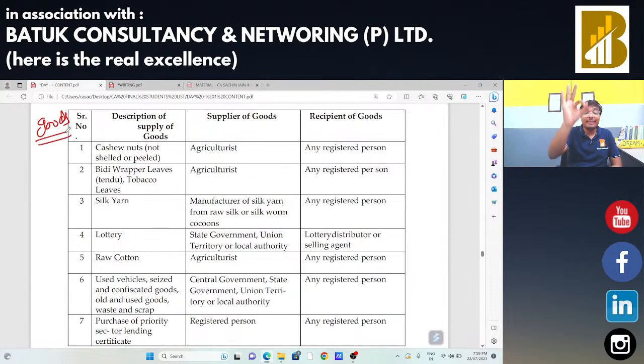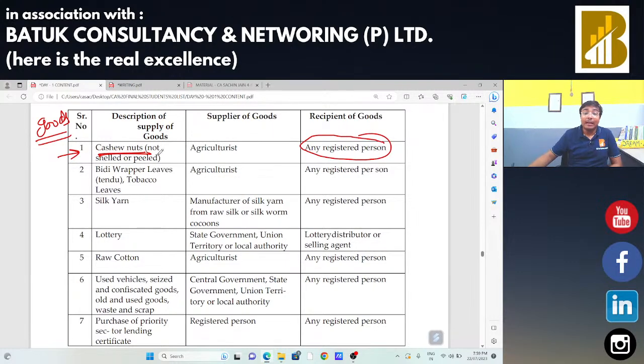That means all these types of goods. If the supplier is going to supply and the buyer is going to buy these types of goods, in that case the buyer has to make the payment of taxes. The supplier is not going to make the payment of taxes in this type of goods. Now, first is your cashew nuts. If any supplier is going to supply the kaju, in that case the recipient has to make the payment of taxes. Sir, what is the logic behind this?